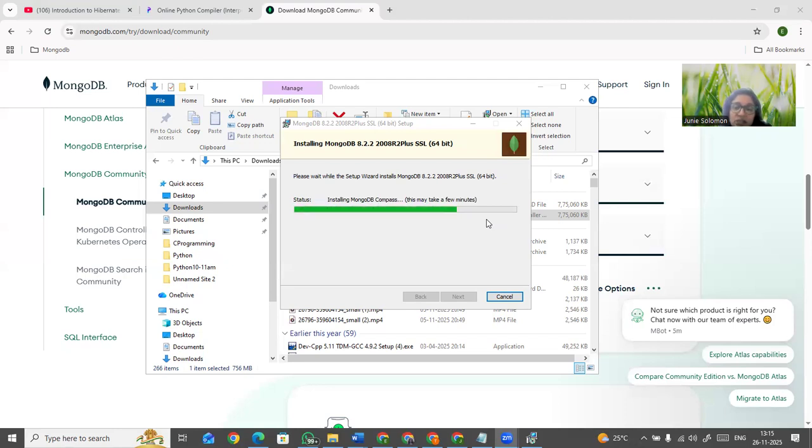Once the server is done, then we'll go with the client. So MongoDB has two parts, server and the client. Only one part doesn't work for MongoDB. You have to install server, then only the client will work. Otherwise, client alone won't work. That's why I'm putting the video for you guys. Watch the video and do it the same way.